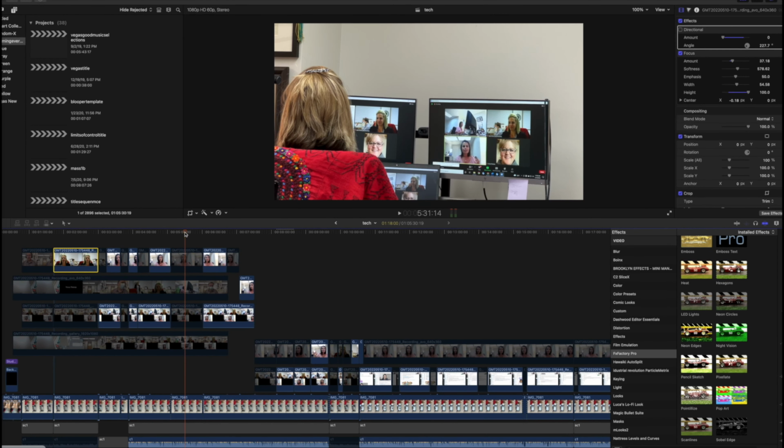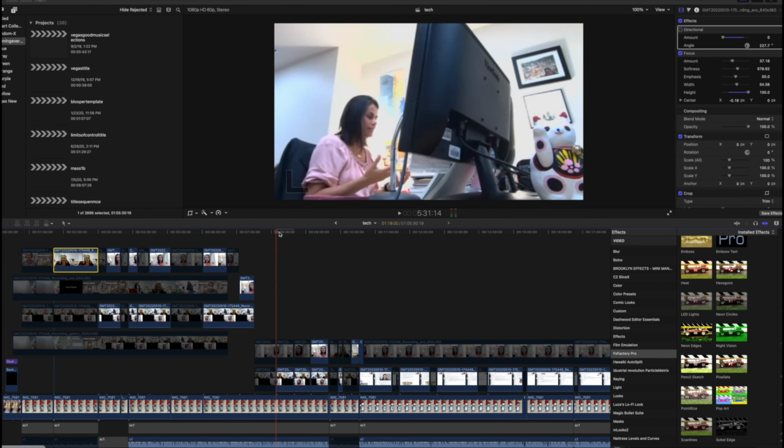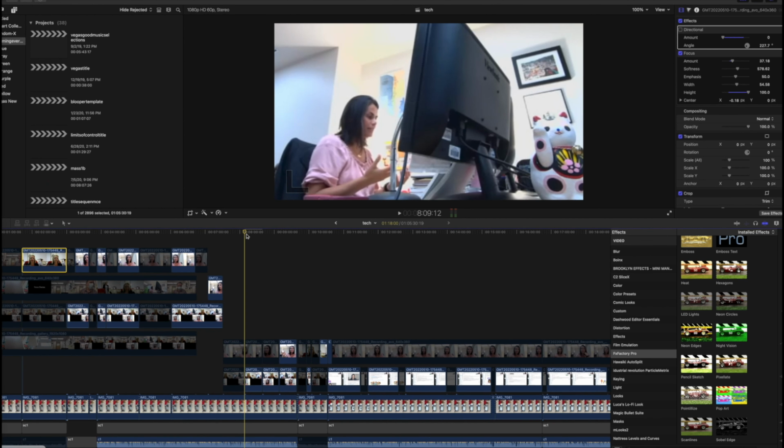You can also do things with compound clips and other things depending on your video software. So I like to recommend having a lot of different camera angles. In post-production, you can also do zooms like I did here. So I took that gallery view, which you see here, and then I just zoomed in a little bit such